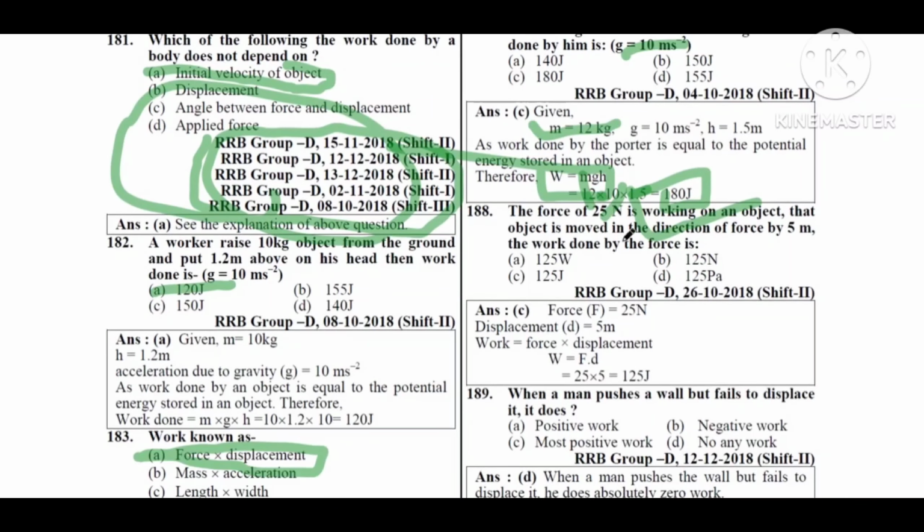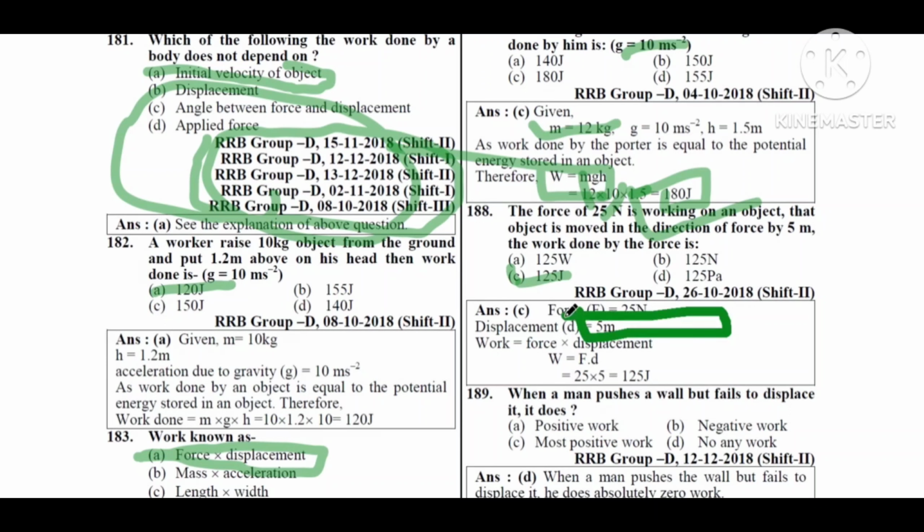Next question. A force of 25 Newton is working on an object. That object is moved in the direction of force by 5 meter. The work done by the force is: option A 125 joule, option B 125 meter, option C 125 joule, option D 125 Pascal. So the answer is option C, 125 joule.